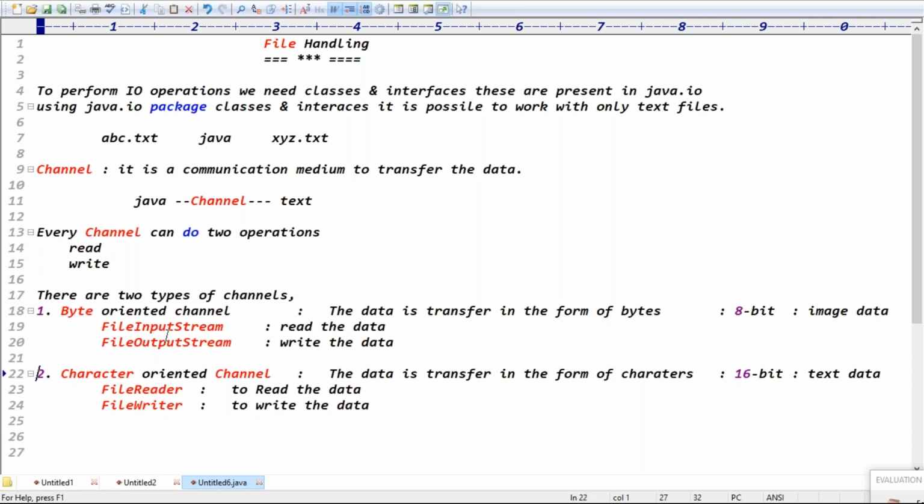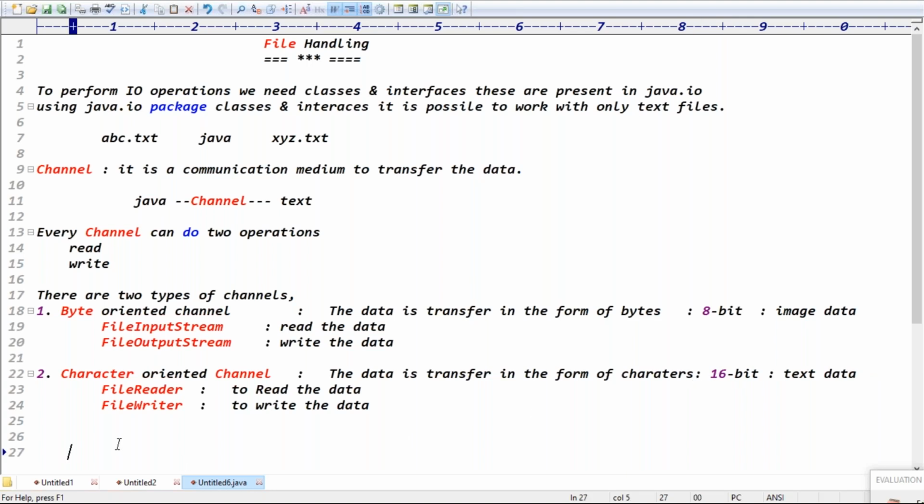So there are two types of channel. One is a byte oriented channel, and the second is a character oriented channel. In the byte oriented channel, the data is transferred in the form of bytes, in 8-bit format, and in the character oriented channel, in 16-bit format.